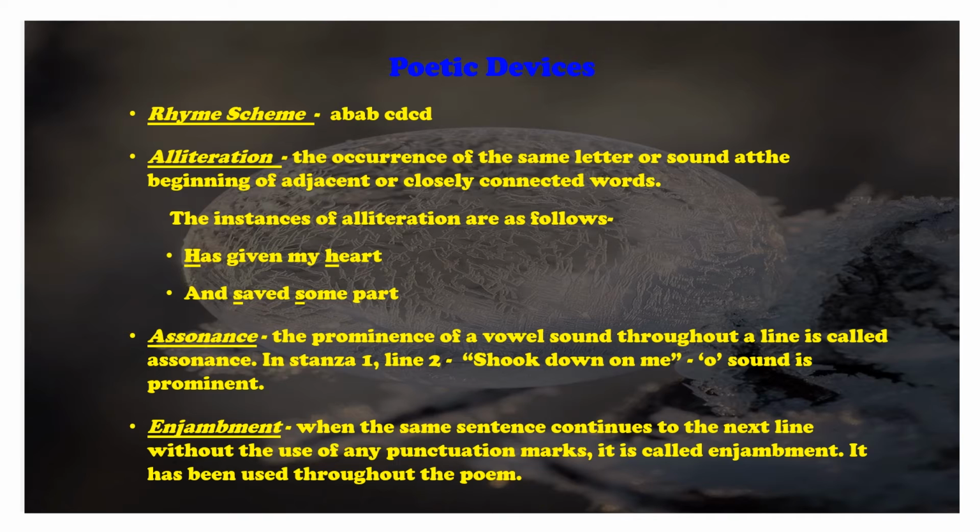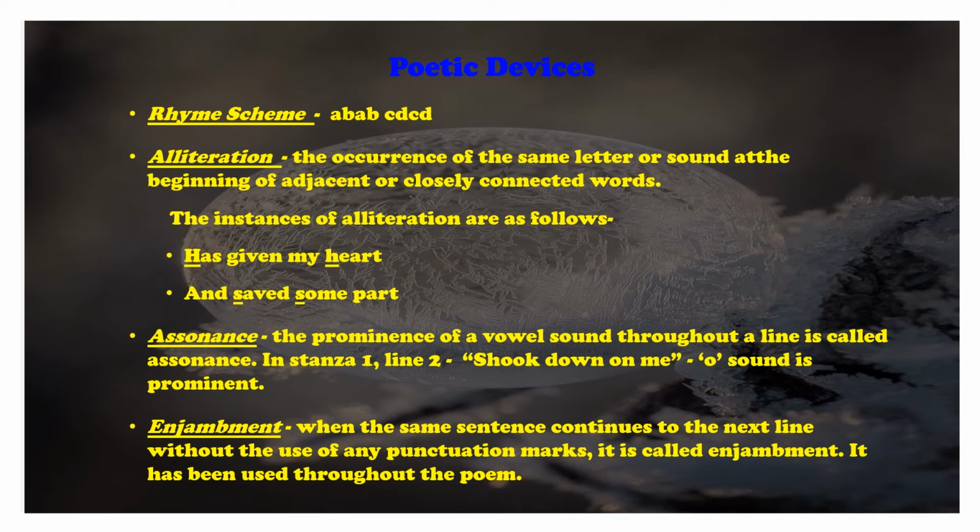The next poetic device used in this poem is assonance. Assonance means the prominence of a vowel sound throughout a line is called assonance. Now, if we look into stanza 1, line number 2, we see the line, shook down on me. The O sound is prominent here.